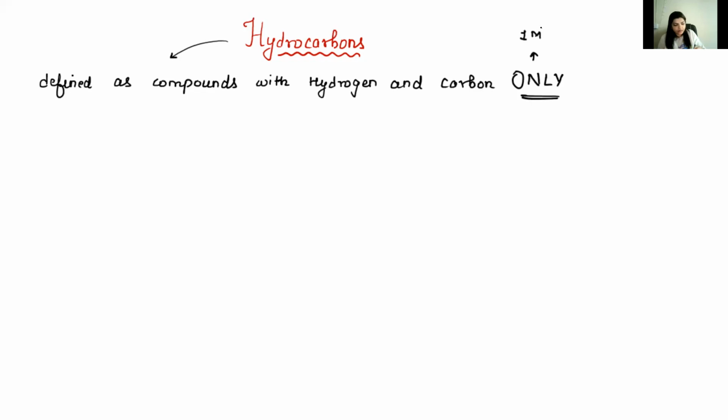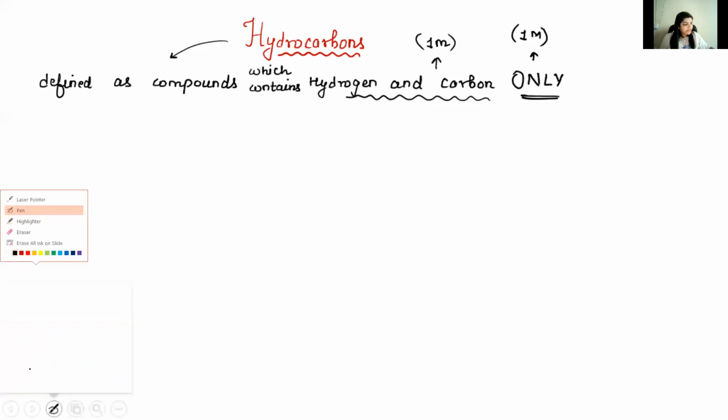Now this can give you 1 mark because they ask for 2 marks. So hydrogen and carbon, 1 mark, and the word "only" gives you 1 mark. So hydrocarbons are defined as compounds which contain, to be precise, hydrogen and carbon only.